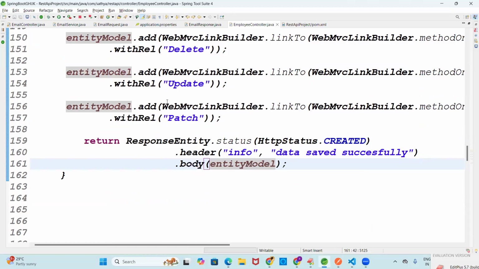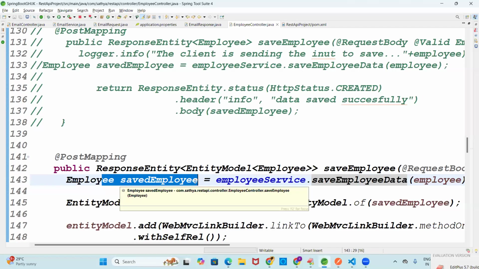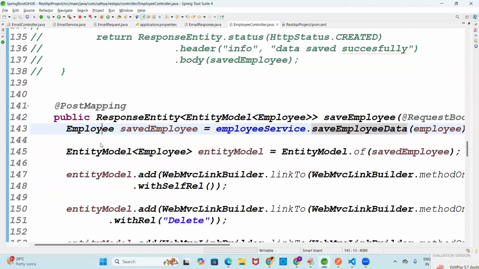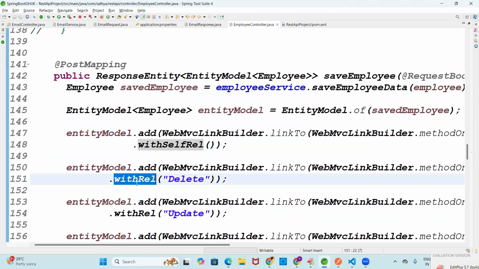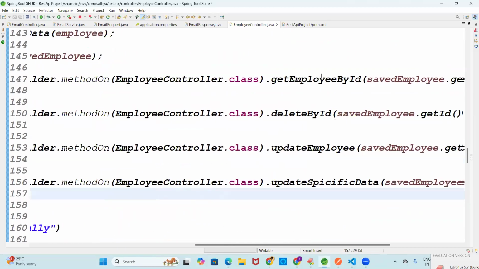Why? Previously you got the saved employee and returned the saved employee. Today we return the saved employee with hypermedia links. First you give the employee data to the entity model. After giving the employee data with the entity model, add the links. How can you add the links? Using the add method. With the self relation is the get call, with the relation delete is the delete call, with the relation update is the update call, and with the relation patch is the patch call. Here we need to take the method names clearly.